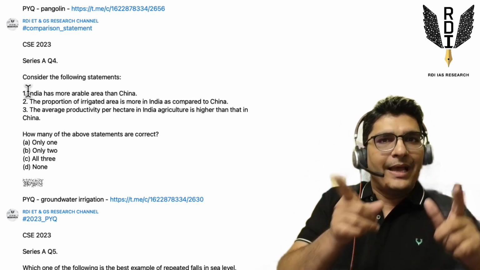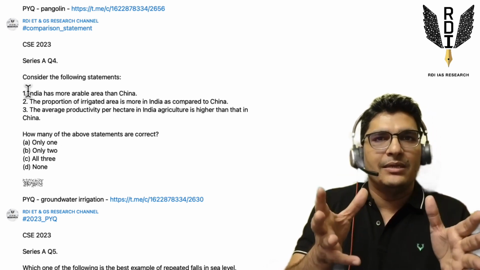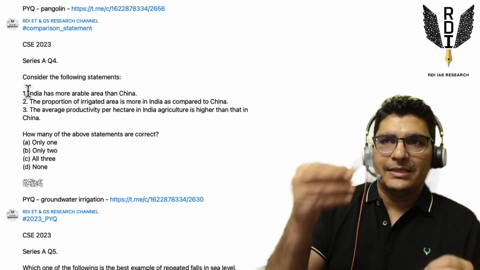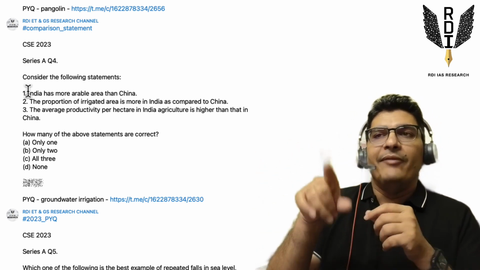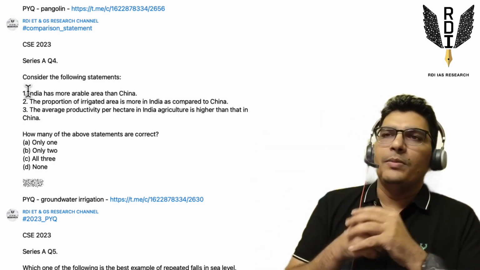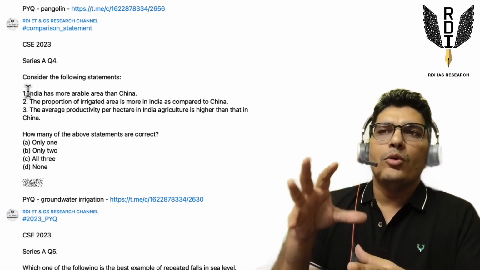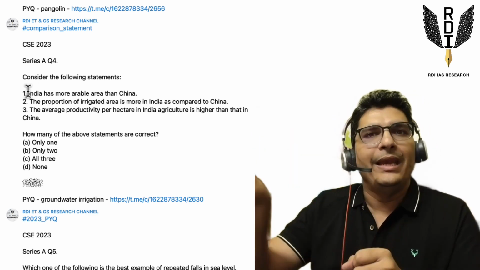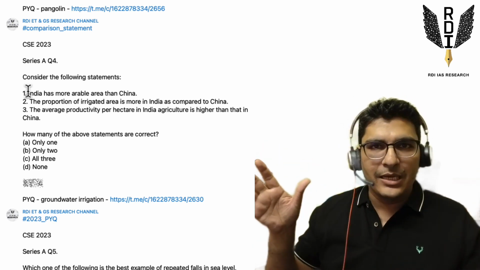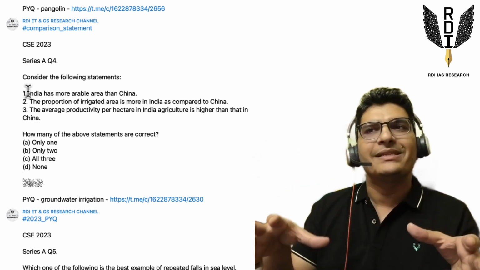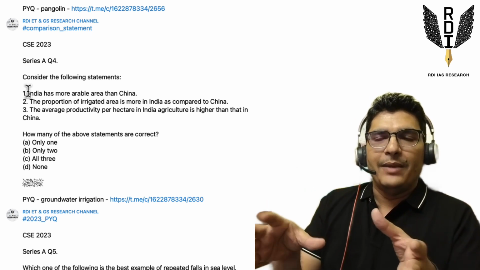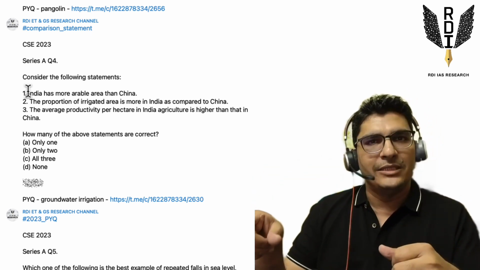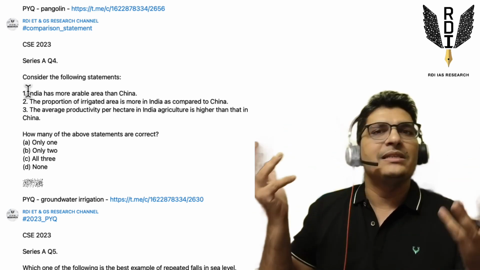The first statement is a has-to-be-correct statement. HTBC is the technique name which I use. So it's an HTBC statement rather than a deep fact. If we want to make it a deep fact, it could be something like India has more arable area in the hills. We can go to terrain level. Here it is at national level, talking about the total scale, all kinds of arable area. But if we say in hilly areas India has more arable area than China, now only some specialist will know, right?